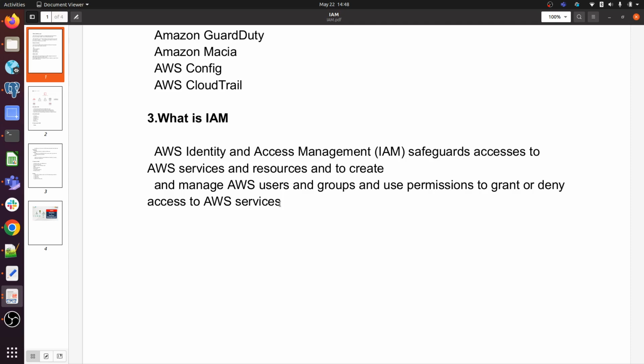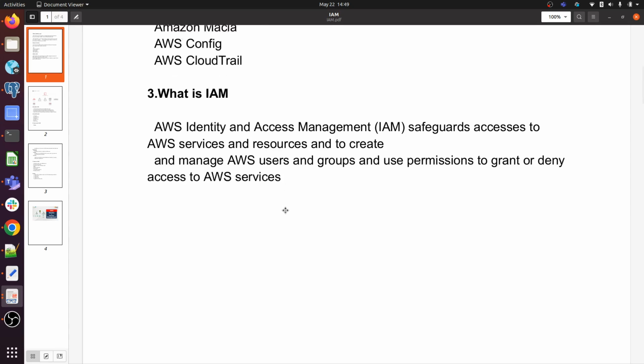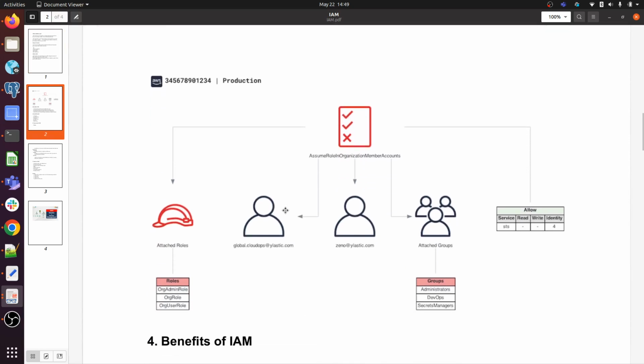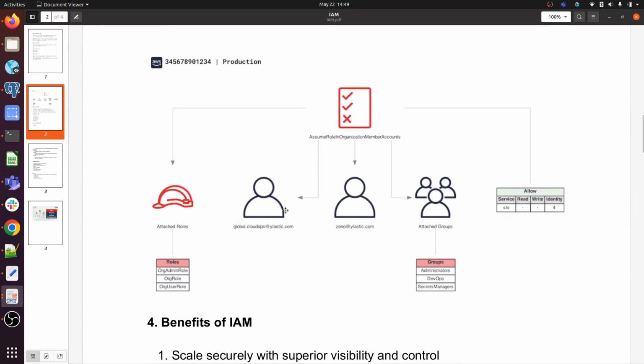So it is basically giving permission: who can access our AWS resources, who cannot, and which user can access which services. We can create a user and define a specific policy for that user, and that user will be able to access those things according to the policy we have defined for that specific user.